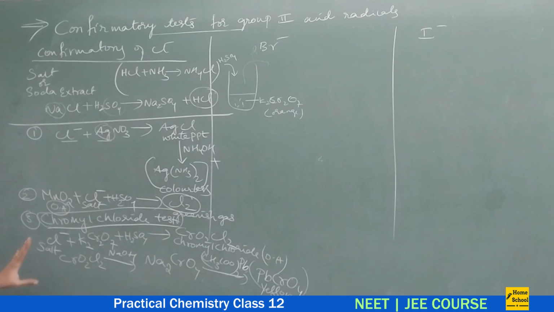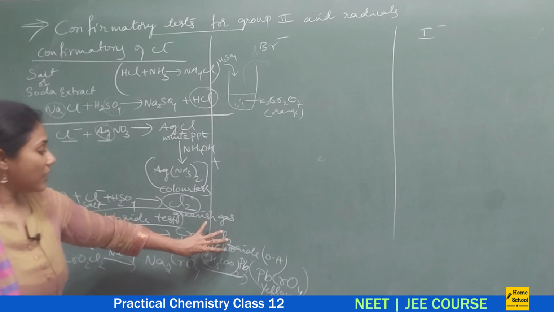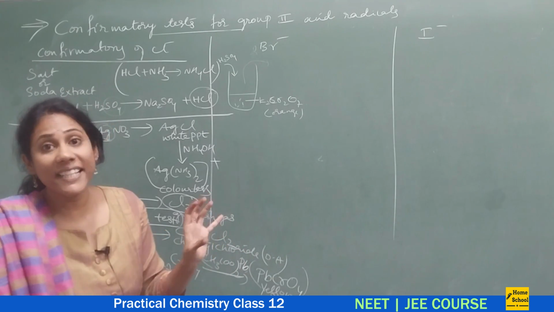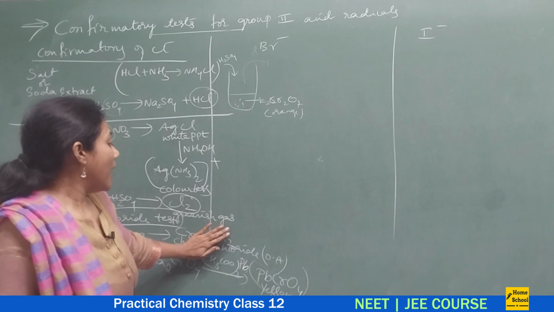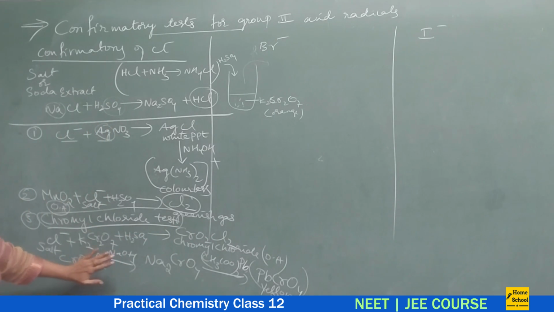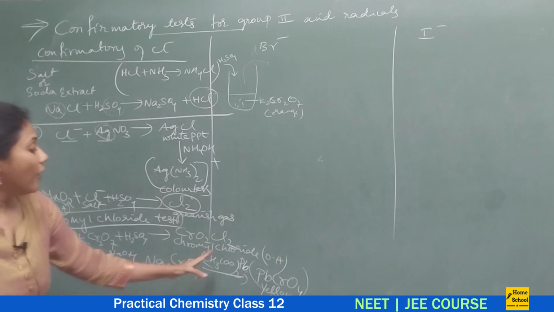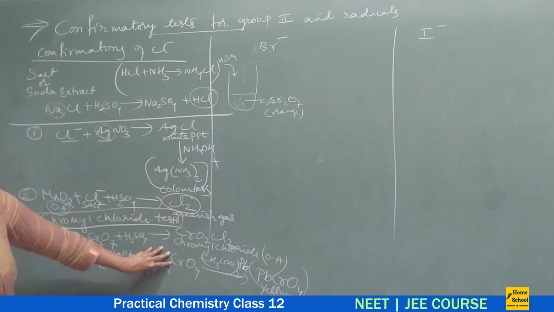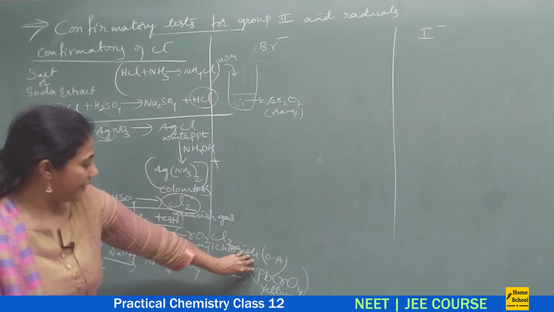So you have to practice. Any salt that contains Cl minus, when you add potassium dichromate in the presence of acid, the initial compound that you get is chromyl chloride. Chromyl chloride is acidic in nature. When you pass it to a base called NaOH, you will get sodium chromate. Sodium chromate on treating with lead acetate, just an exchange takes place. Sodium gets replaced with lead, right?